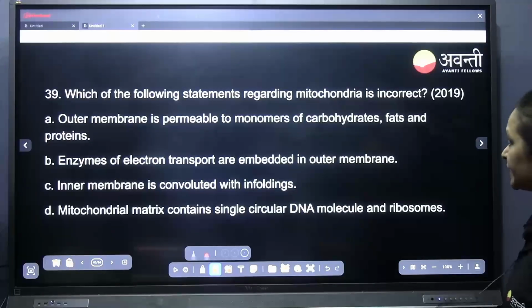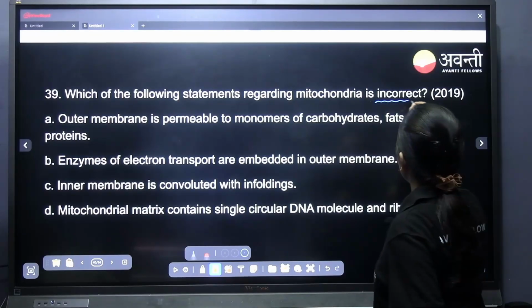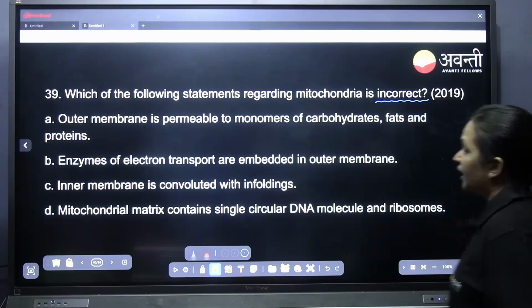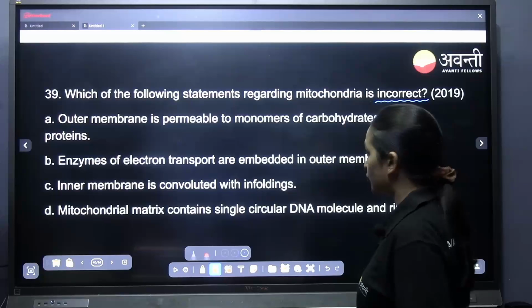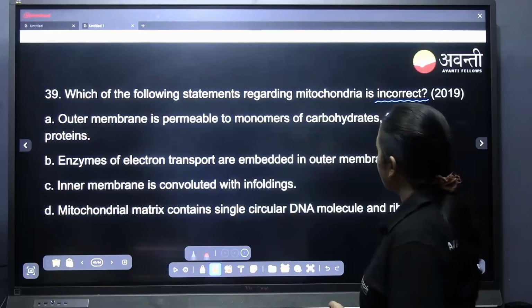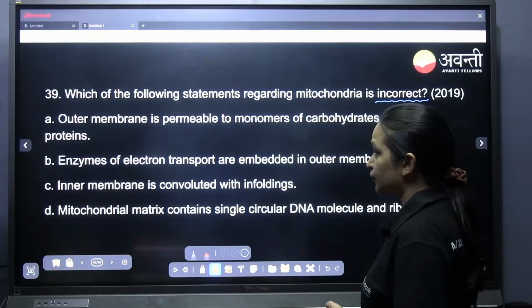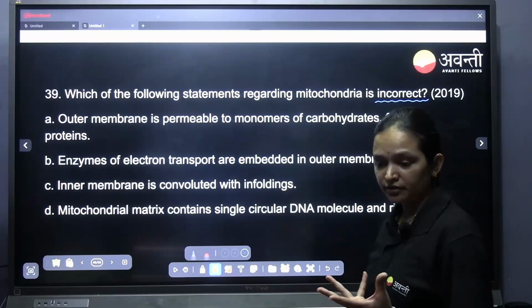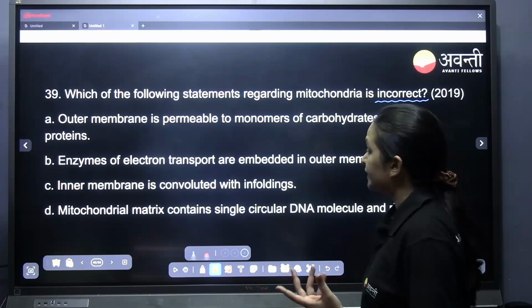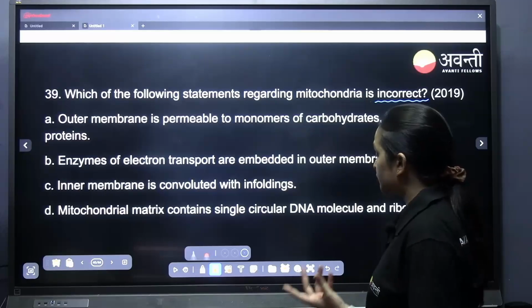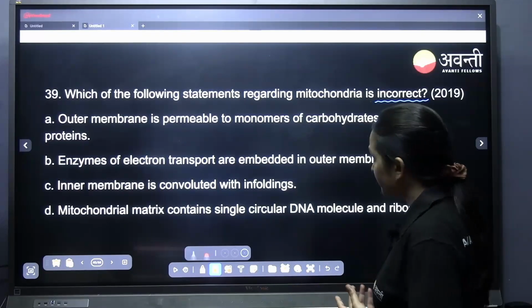Which of the following statements regarding the mitochondria is incorrect? We need to find the incorrect one. Outer membrane is permeable to monomers of carbohydrates, fats and proteins. Outer membrane, I said permeable, yes. Enzymes of electron transport chain are embedded in the outer membrane.